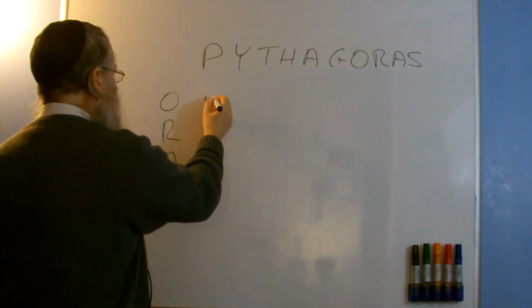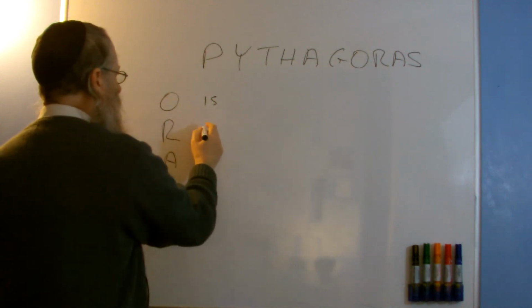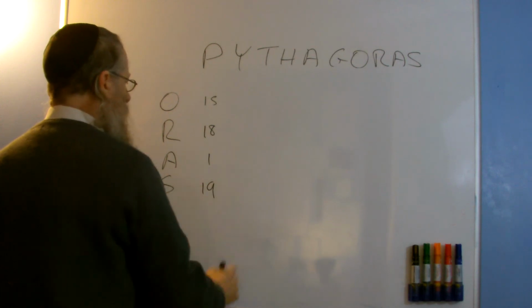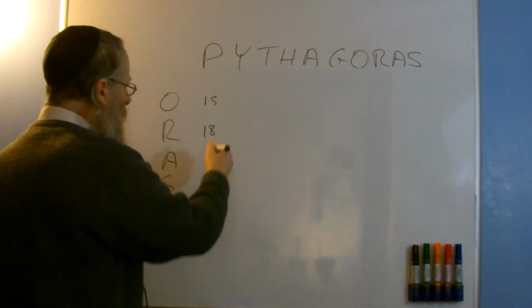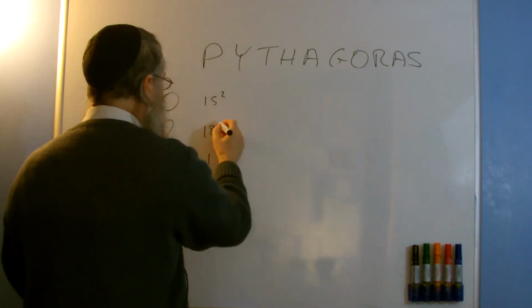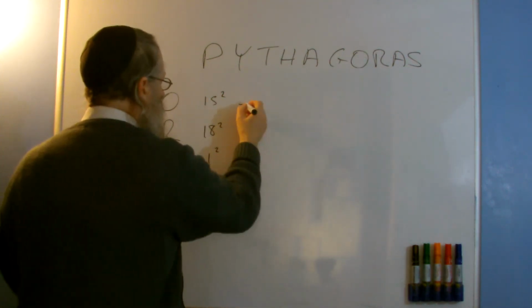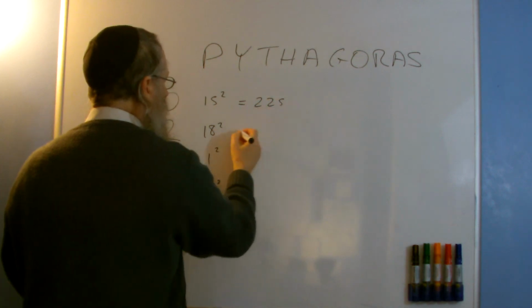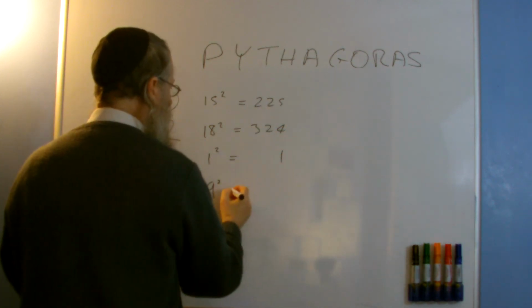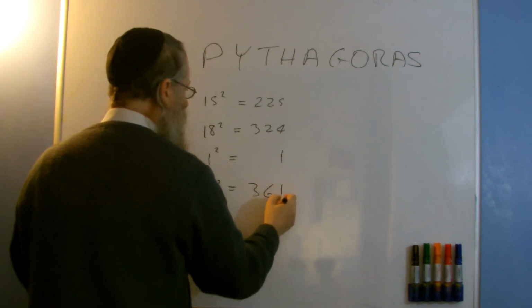Now we're going to put the placement values because O is the 15th, R is the 18th, A is the 1st, and S is the 19th. 15, 18, 1 and 19. We're going to square those. So 15 squared is 225. 18 squared is 324. 1 squared is 1. And 19 squared is 361.